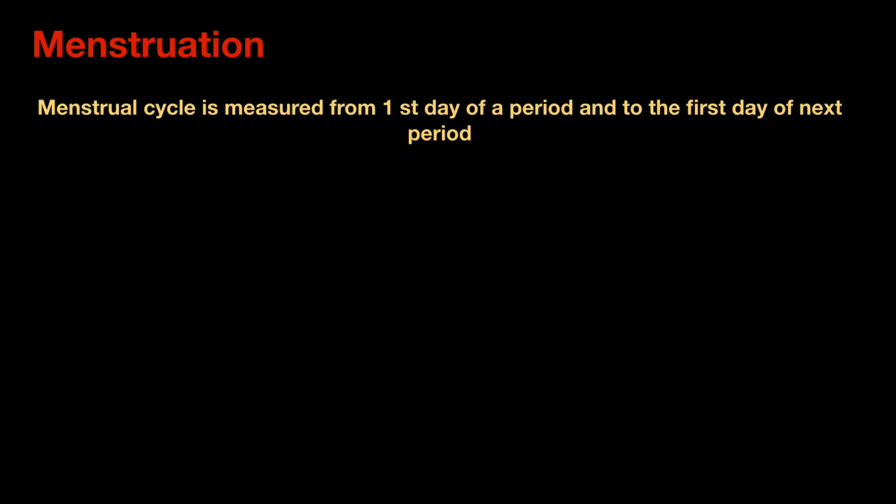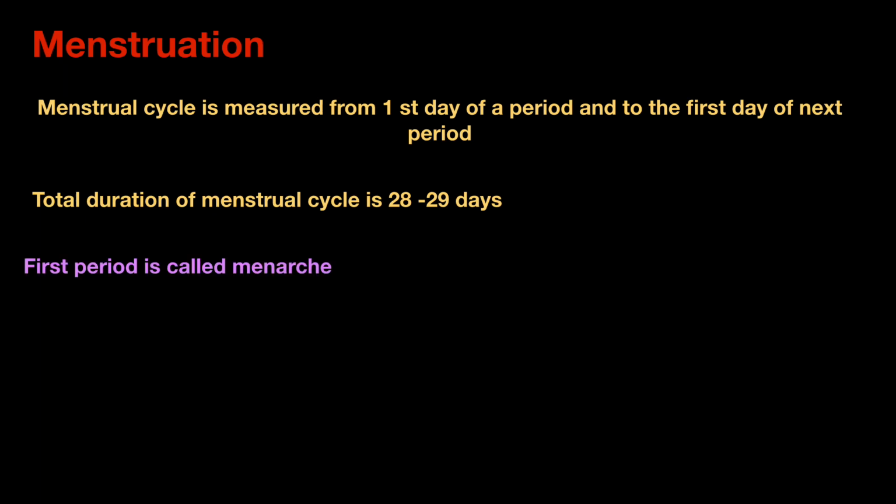The menstrual cycle is measured from the first day of a period to the first day of the next period. The total duration of the menstrual cycle is 28 to 29 days. But every woman's cycle is different. For example, teenagers might have a cycle lasting 45 days, and women in their 20s and 30s might have a cycle of 21 to 38 days. The first period is called menarche.